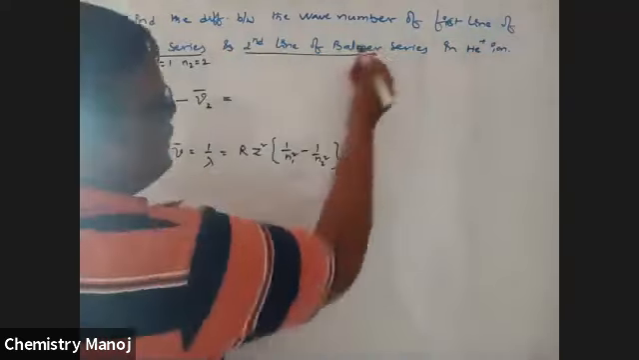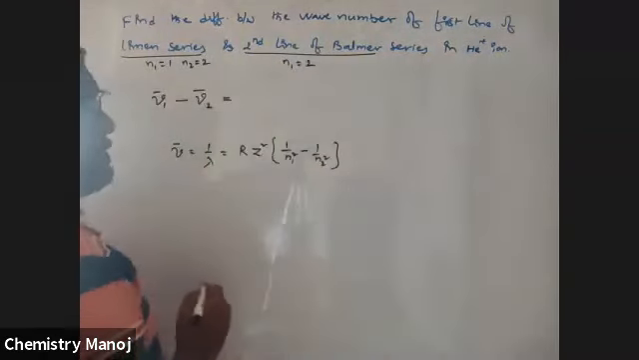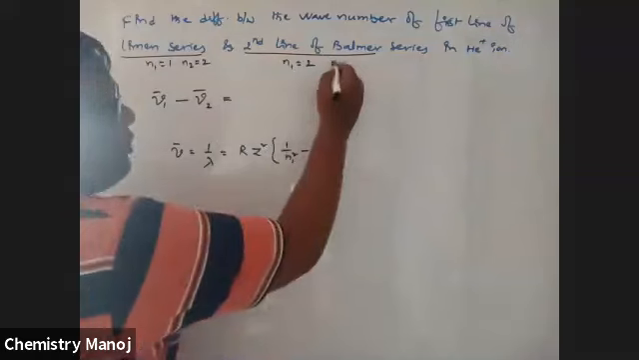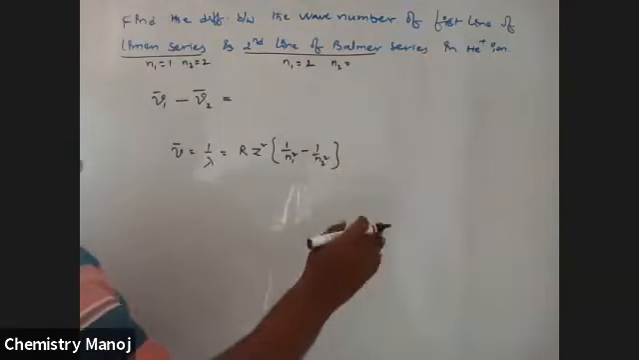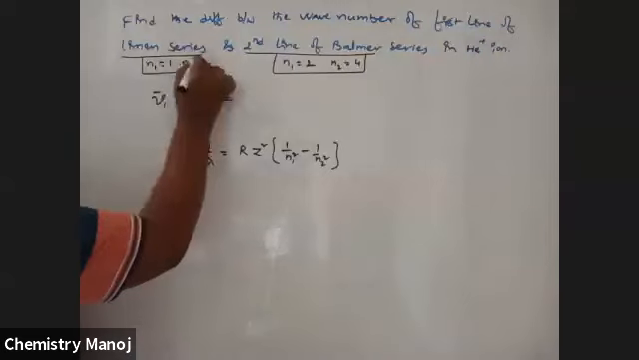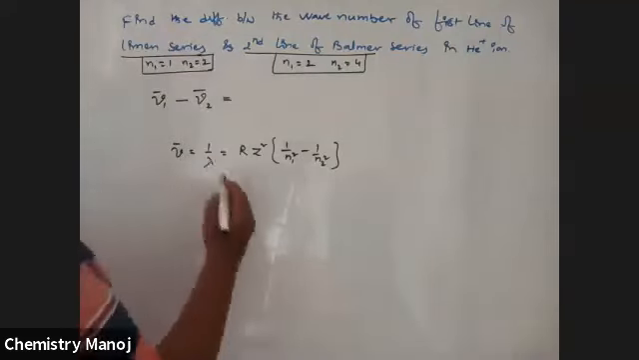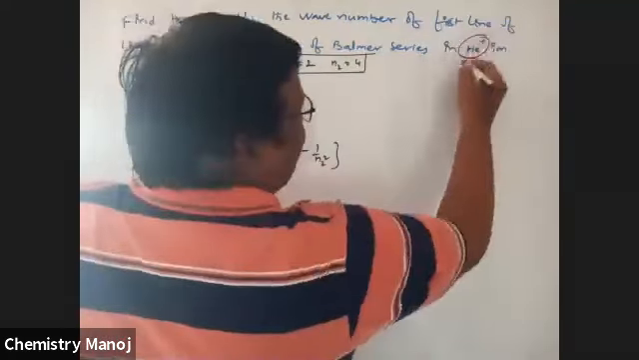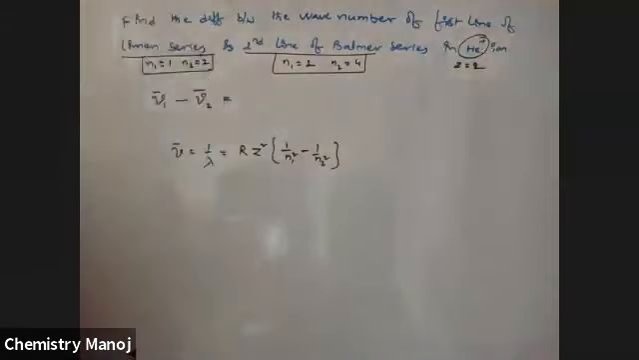Second line of the Balmer series. For the Balmer series, N1 is equal to 2, fixed. N2 is equal to 3, 4 and so on. If it is 3, first line; 4, second line. So N2 is equal to 4. These are the N1, N2 values for those series. So substitute those values here. The Z value for He plus is equal to 2 only.